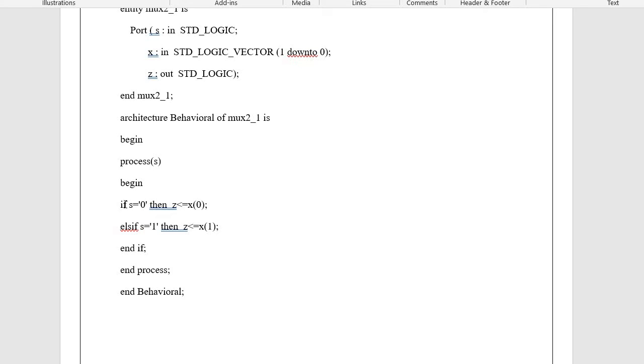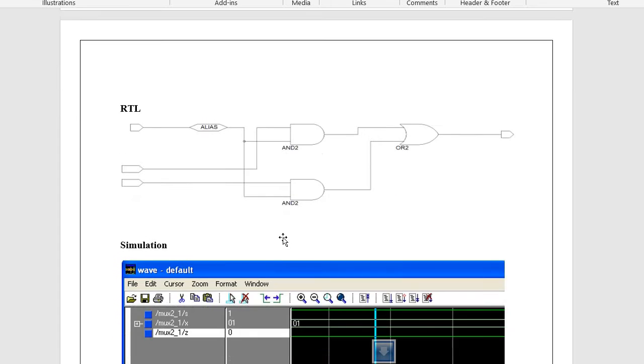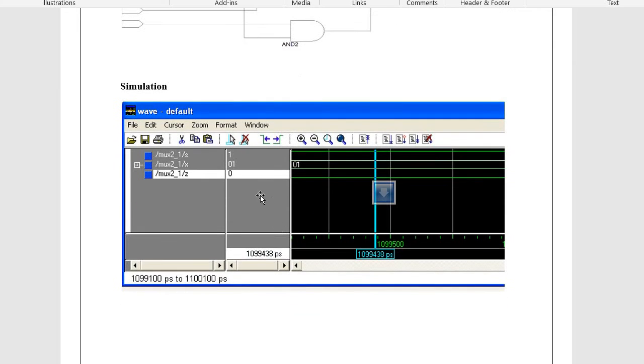Then there is begin, and if S is equal to 0, then Z is assigned X of 0. That is, the X of 0 input will appear at the output. Else if S is equal to 1, then Z will get the value corresponding to X of 1. So this is very simple logic. End if, and then end process, end behavioral. If you look at the RTL, it will look something like this, because it is based on the selection, either or, and then the output.